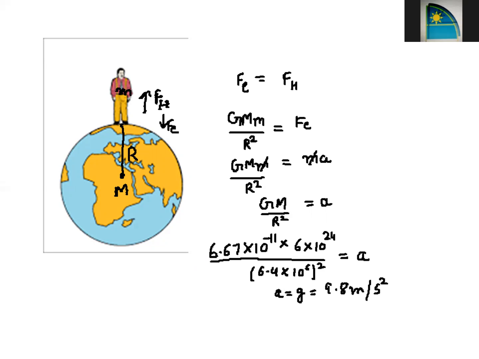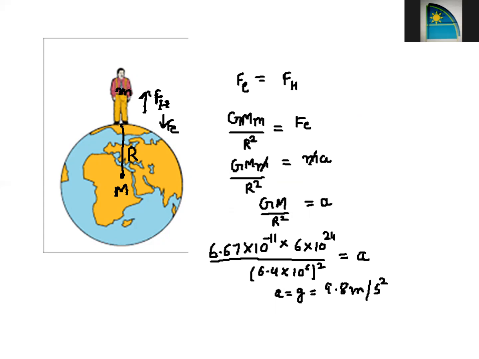So we are figuring out how much acceleration will be produced in a human being when the earth pulls us. When a small body is pulled towards a big body, the small body moves with some acceleration. So we put the value of the universal gravitation constant, the mass of the earth, and the radius of the earth, and we get something known as acceleration due to gravity, and its value is 9.8 meter per second square.